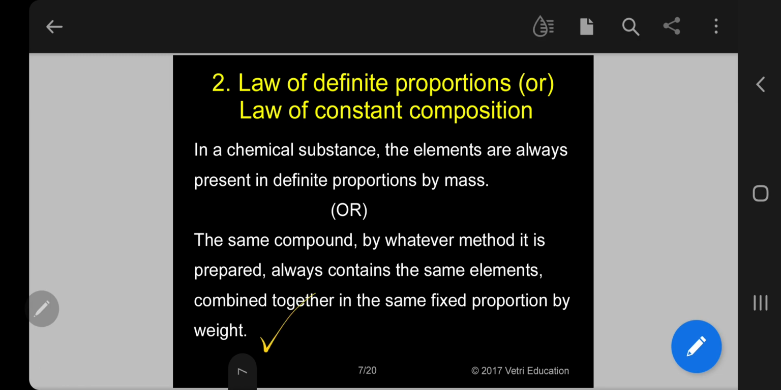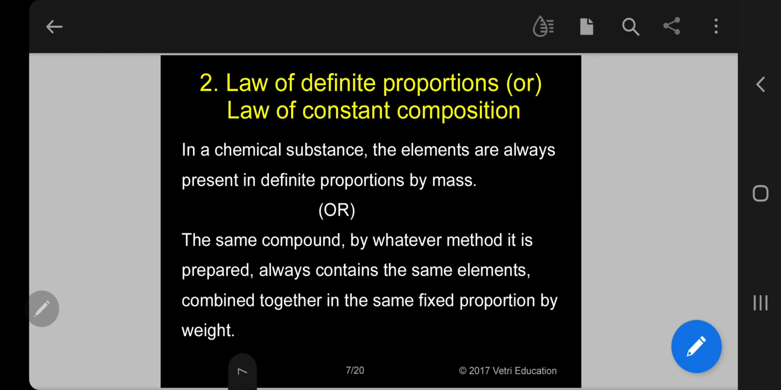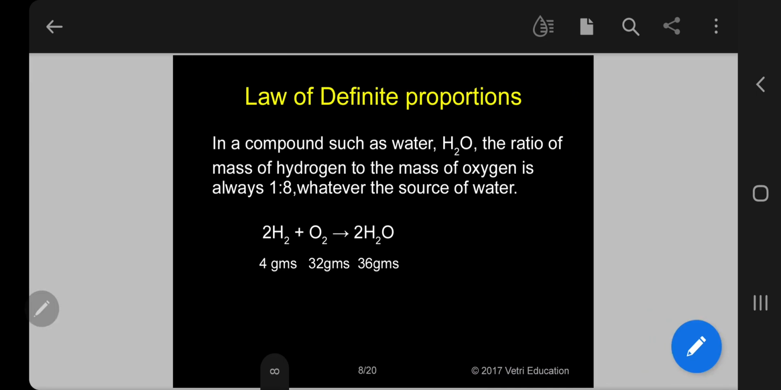Kindly let me repeat again. The same compound, say for example copper oxide, by whatever method it is prepared, always contains the same elements, copper and oxygen, combined together in the same fixed proportion by weight. Let me explain, you can understand now. Let me take first water.